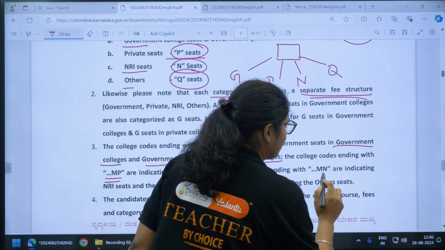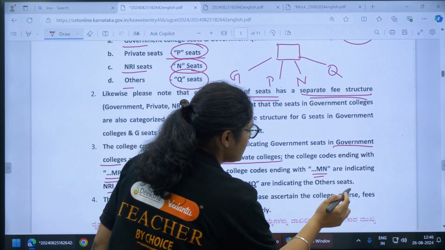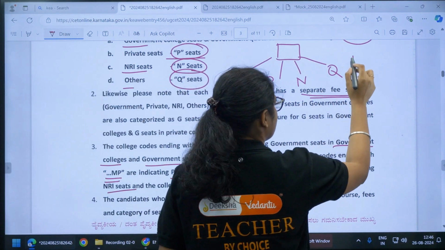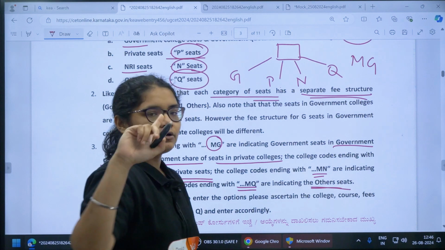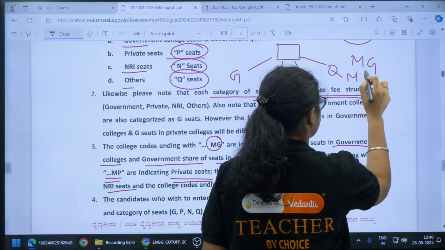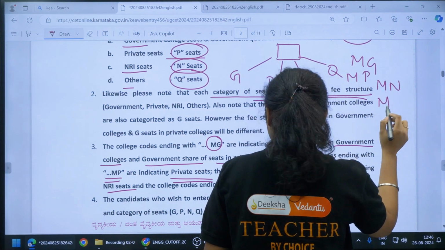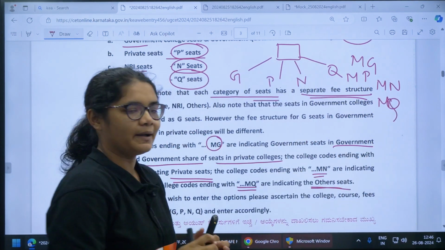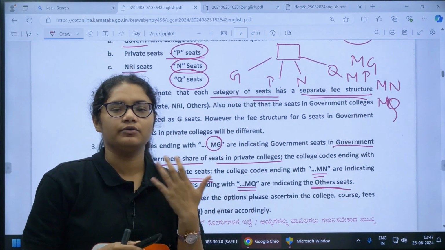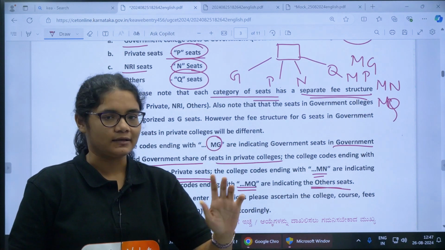If the college code ends with MN, it indicates NRI seats, and if the college code ends with MQ, it indicates other seats. So remember, MG is for government colleges and government seats in private colleges, MP for private, MN for NRI, and MQ for others. By seeing the college code, you can know which category the college falls in, then know the fee structure, and then decide whether this college falls in your category or not.